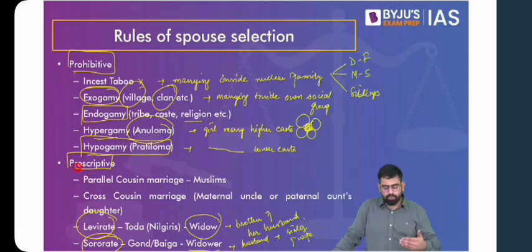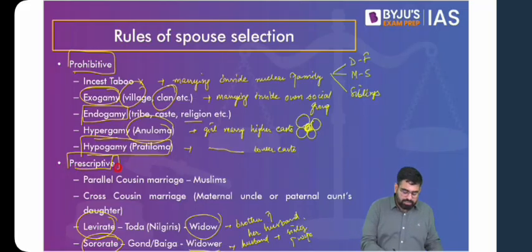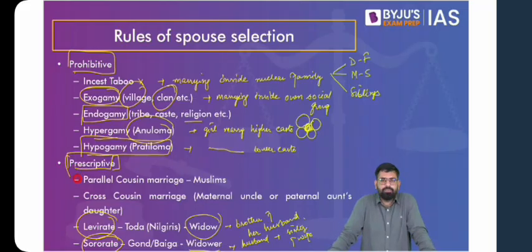But in that, there are two ways. A girl can marry someone from a higher caste, which is still allowed and has more social acceptance. But then there is the other way in which the girl marries someone from a lower caste, which is not accepted to that extent. Then the other ways, the prescriptive ways or the preferred kinds of marriages or rules of spouse selection,